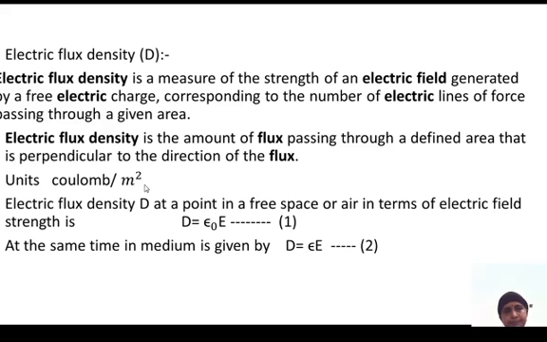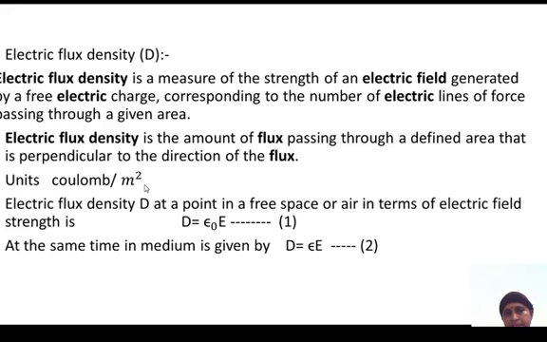Electric flux density. Electric flux density is a measure of the strength of an electric field generated by a free electric charge, corresponding to the number of electric lines of force passing through a given area. Electric flux is the amount of flux passing through a defined area that is perpendicular to the direction of the flux.